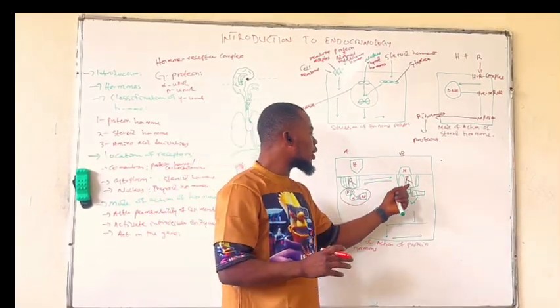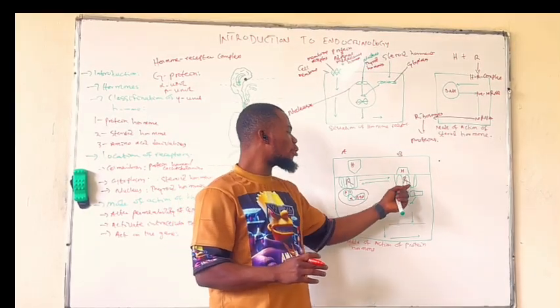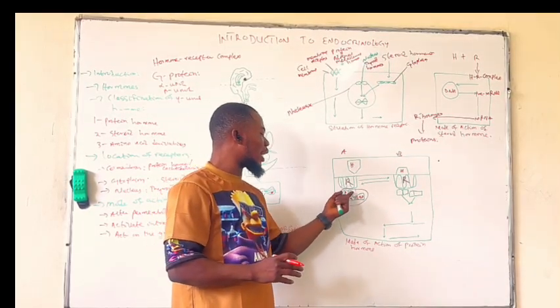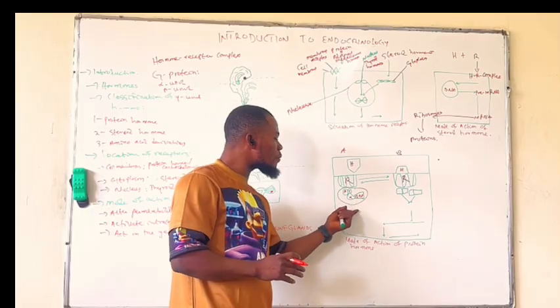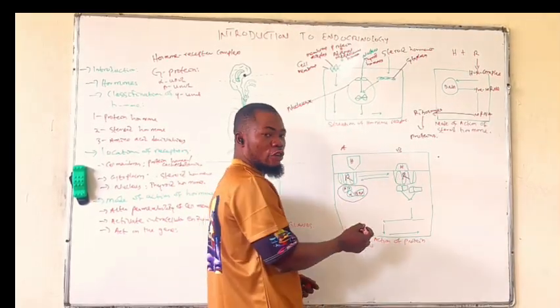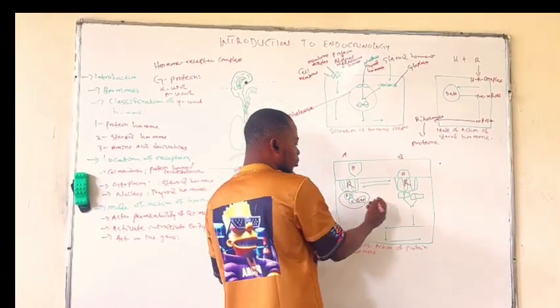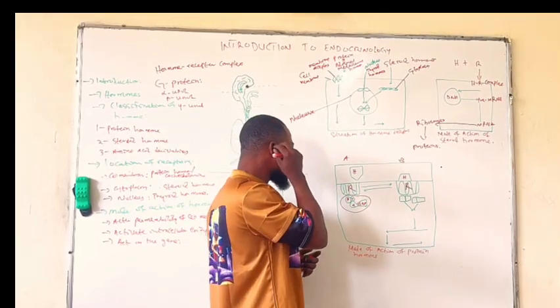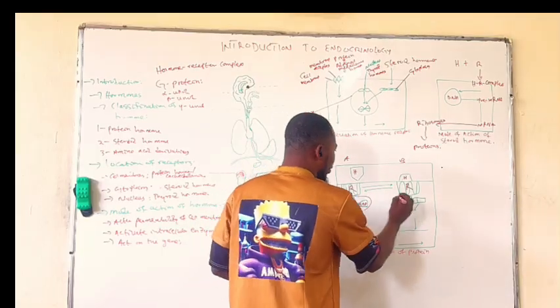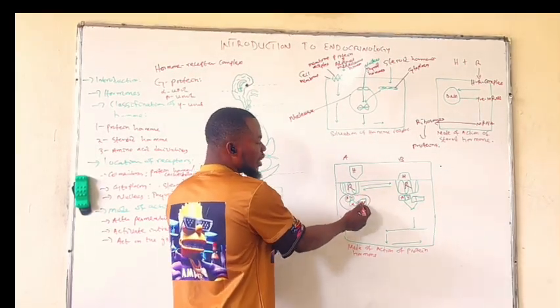But once the hormone is attached to the receptor and forms the hormone receptor complex, the hormone receptor complex will detach the beta and gamma dimer from alpha GDP. So here, since the hormone receptor complex has been formed, it activates this G protein, thereby separating beta and gamma units. Here is beta, here is gamma. Then it has already separated alpha GDP from it.